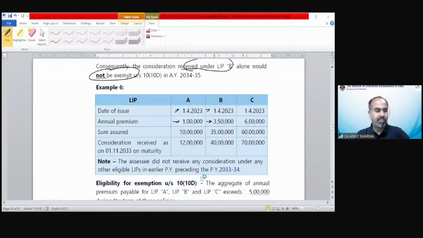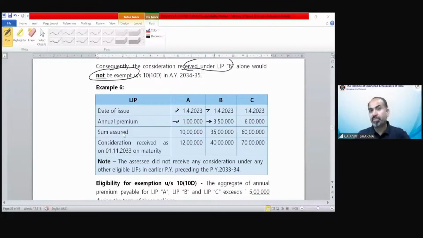Example 6. Date of issue we have. Annual premium 1 lakh, 350 and 6. And out of these three policies, which is going to be exempted and which is going to be taxable?